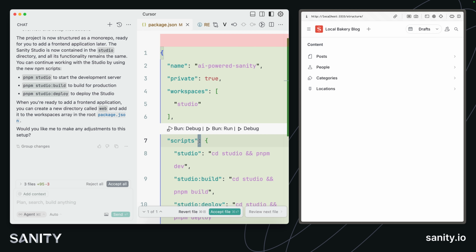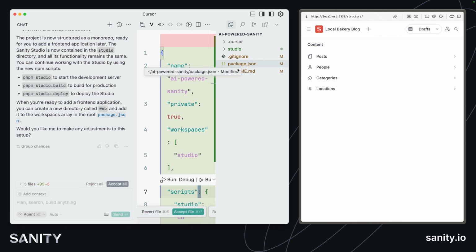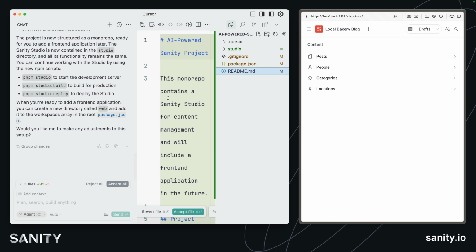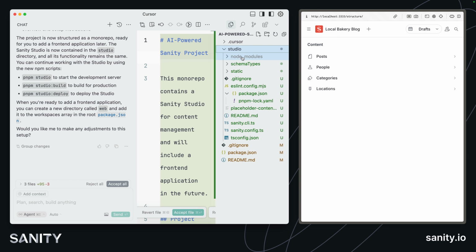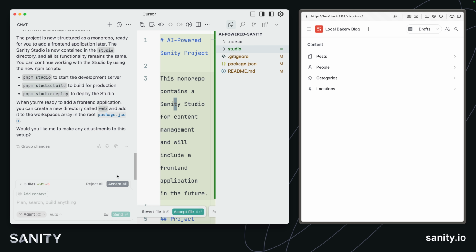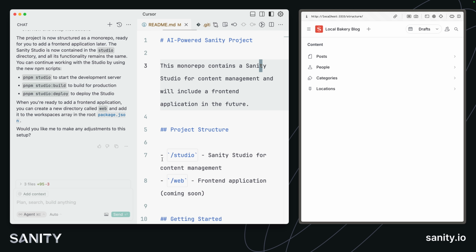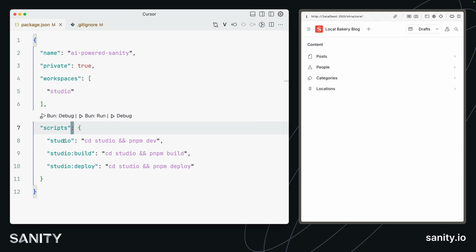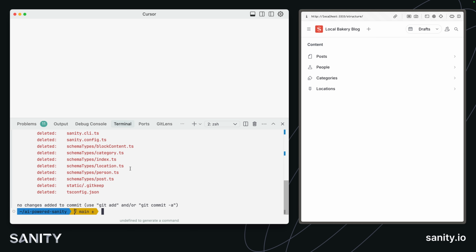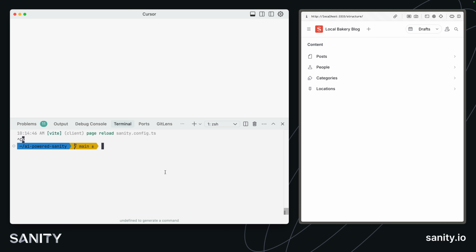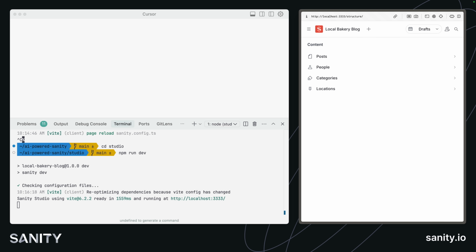So before we accept any of these changes, let's have a good hard look at what has been done. Here's our new README file here. There's my studio directory. It has thankfully moved node modules into that, which doesn't always happen with this prompt, but our Sanity Studio there continues on. So I'm going to accept these changes, and for the sake of moving some things around, let's close our chat window. Let's close all those files, bring back our terminal, go back to our development process that was running before, and go into the studio and go npm run dev again. We should still be able to run our studio.